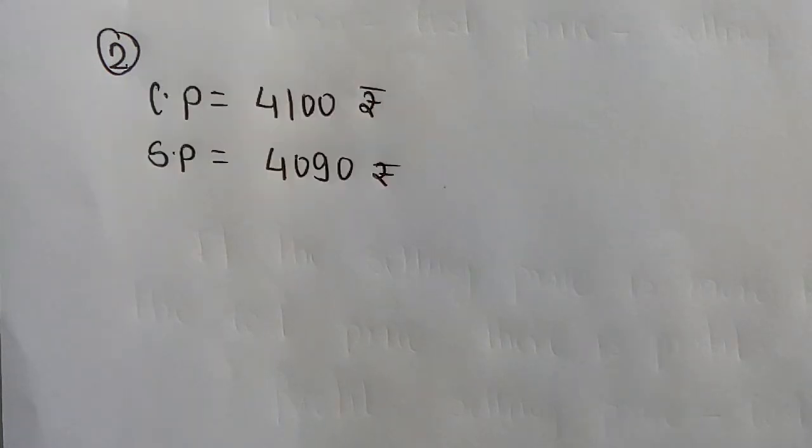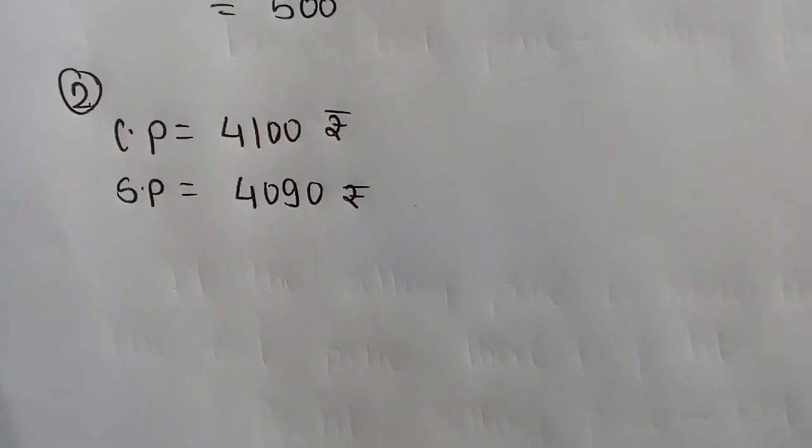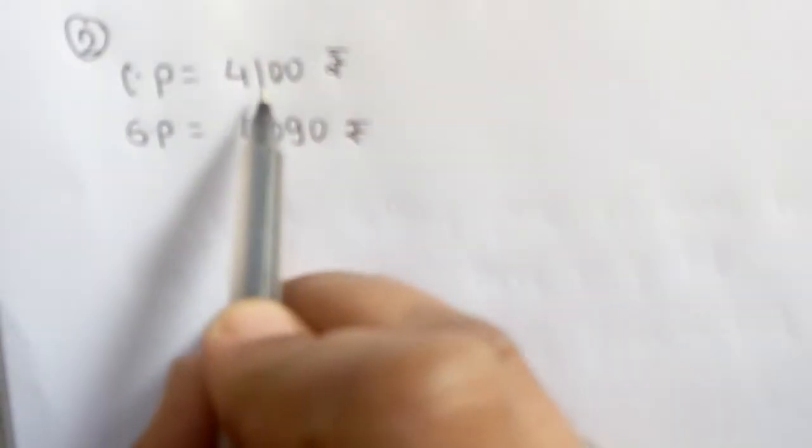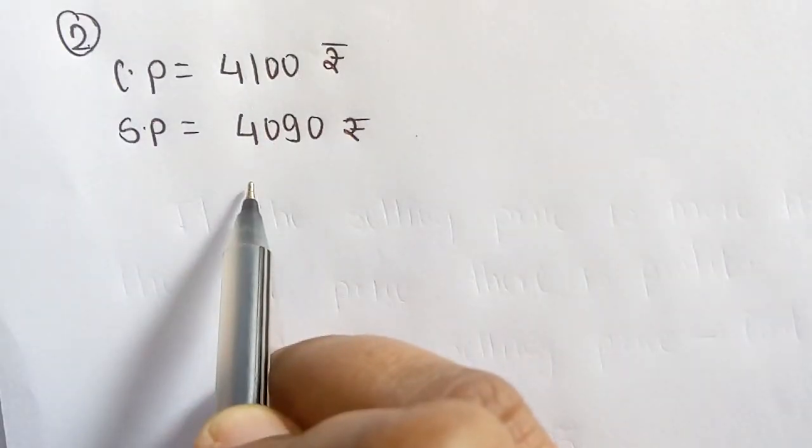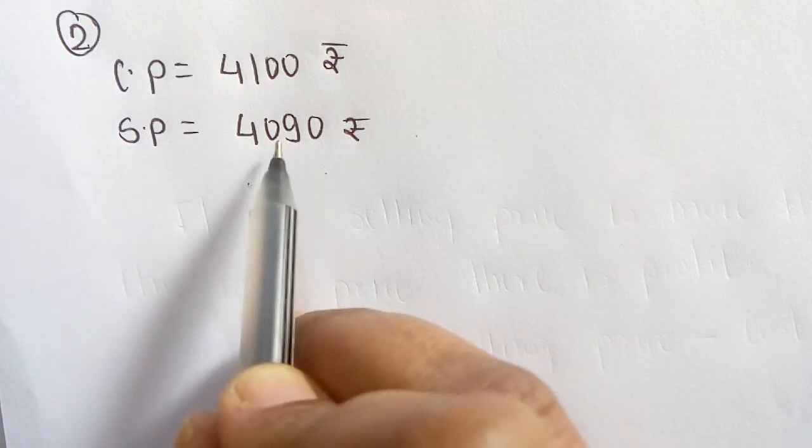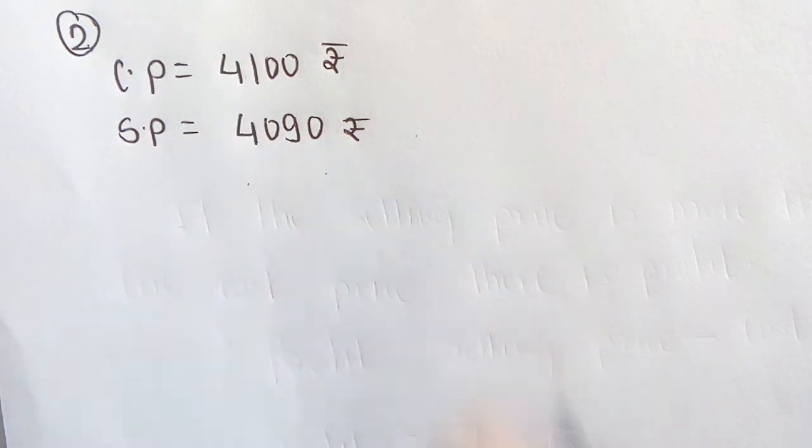Second example, cost price is rupees 4,100 and selling price is rupees 4,090. Now here in this example, selling price is less than cost price. Here it is 4,100 and here 4,090 only. So selling price is smaller than cost price.